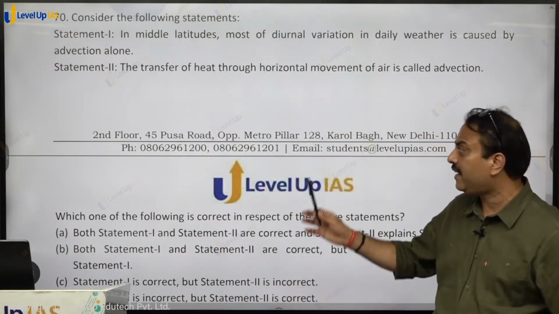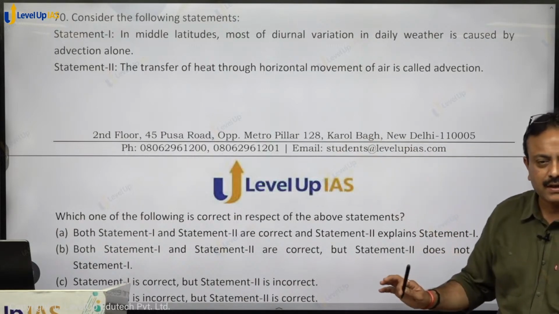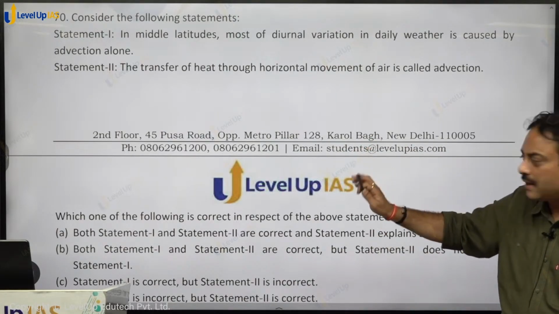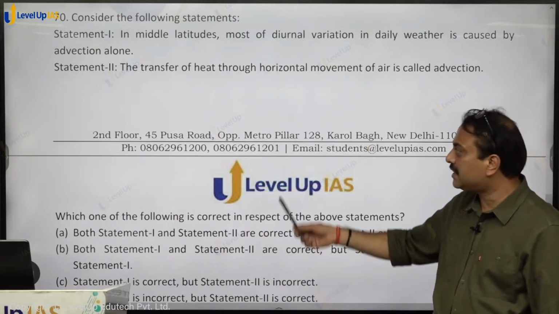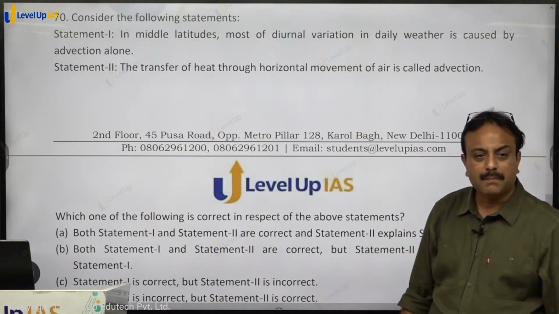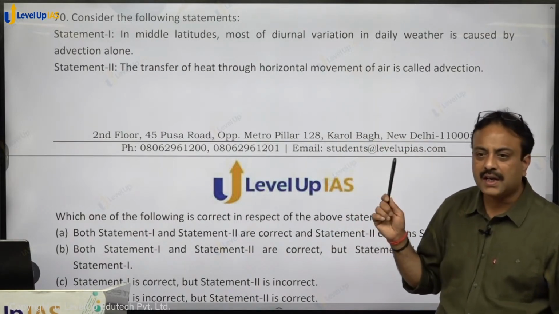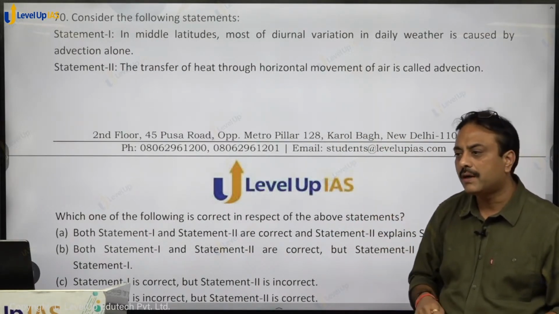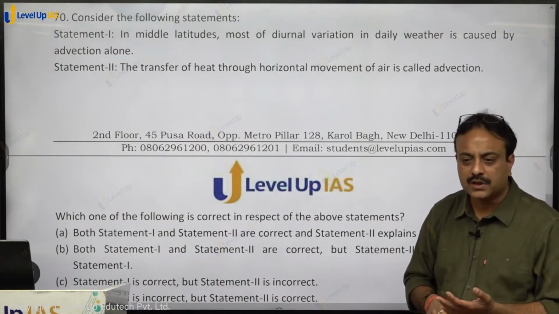Second statement is saying the transfer of heat, इसमें तो कोई doubt है नहीं, this is correct. The second statement is correct, but the option is statement 1 2 वाला. So it is saying that both the statements are correct, right? But statement 2 is not an explanation to statement 1. So the correct answer will be option B, B for boy. That both the statements are correct, but statement 2 is not an explanation to statement 1.